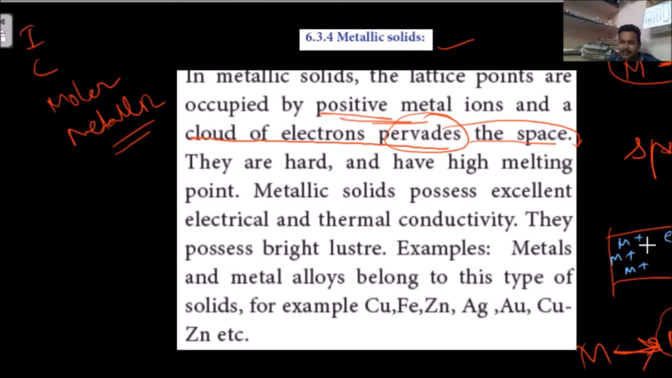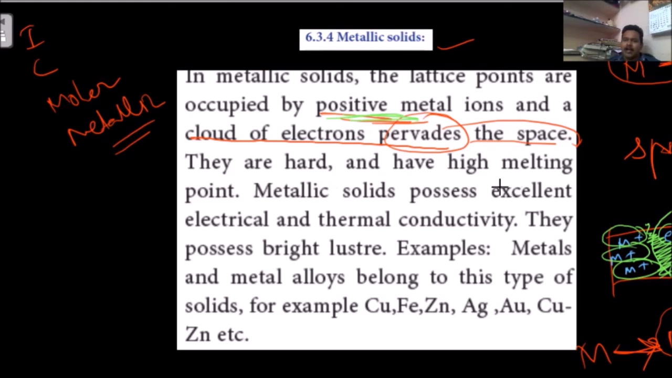This attraction is because of positive and negative. Here positive ion and here negative ion, a force is developed. This bond is nothing but metallic bond. This is existing due to the positive metal ions and the cloud of electrons. It is an electron cloud, a cloud of electrons in the space.